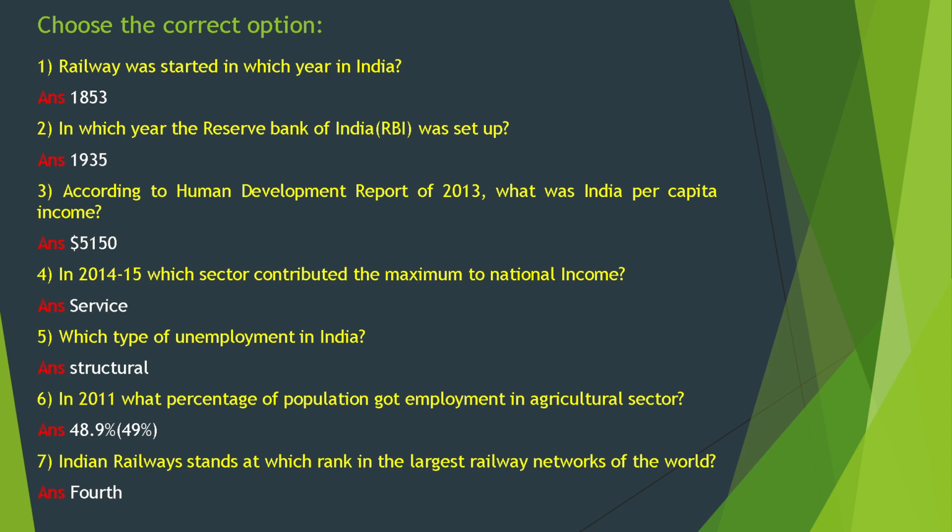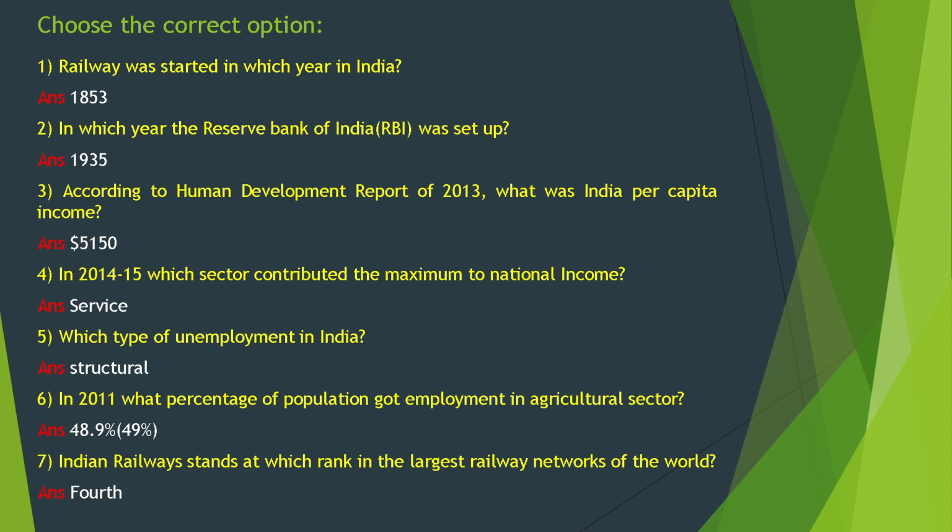$5150. In 2014, which sector contributed the maximum to national income? Service. Which type of unemployment is in India? Structural. In 2011, what percentage of population got employment in the agricultural sector?